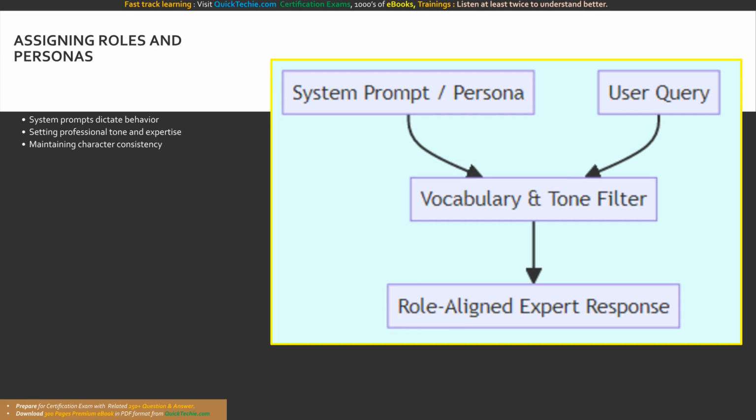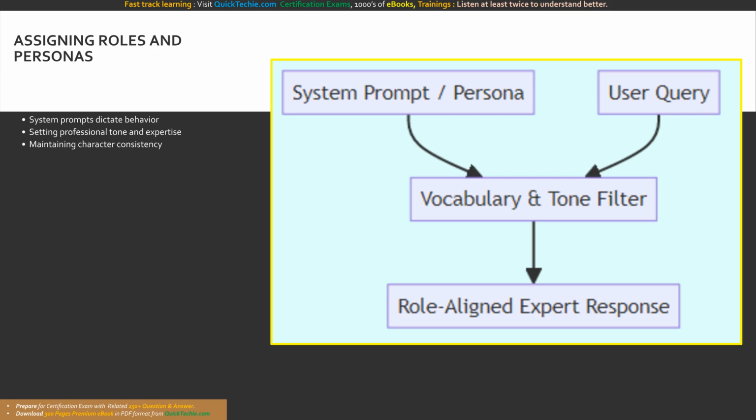Now we introduce one of the most transformative elements of an effective request: assigning roles and personas. When interacting with advanced models like Anthropic Claude 3 or Meta Llama on Amazon Bedrock, you are not just querying a database. You are interacting with a cognitive engine capable of assuming complex identities. Why is this useful? By assigning a persona, you instantly calibrate the model's vocabulary, tone, and level of expertise.